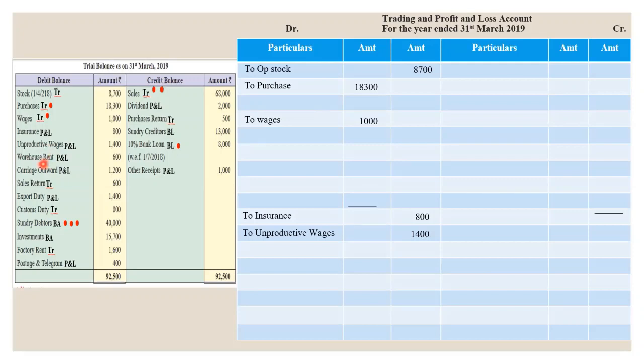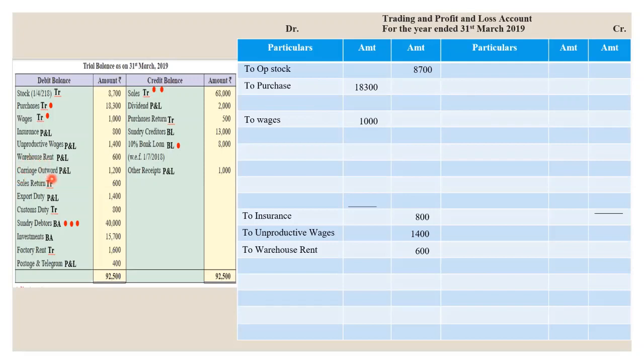Warehouse rent, 600. Warehouse rent is paid for the products which have been produced, right? So any expense after production will be recorded in the P&L account. For production, till the product is completed, any expense there will be recorded in the trading account. Once the production is completed, then goods are kept in the warehouse, so this will be an indirect expense. It will be considered as part of sales expenses.